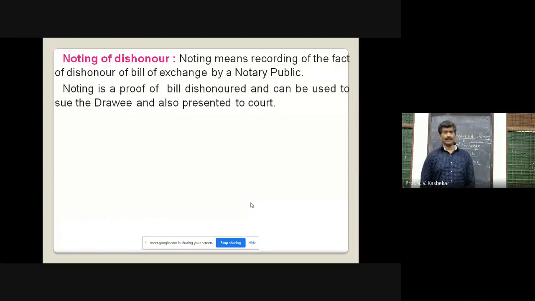Noting of dishonor. After dishonoring of bill, there must be some proof, and proof which can be produced in court also, and which may be legal proof of that dishonor of bill. So in that case, that bill will be noted by the notary public. And noting means recording of the facts of bill dishonor by a notary public. It is a proof of bill dishonor and can be used to sue the drawee, and also can be produced to the court as a proof.